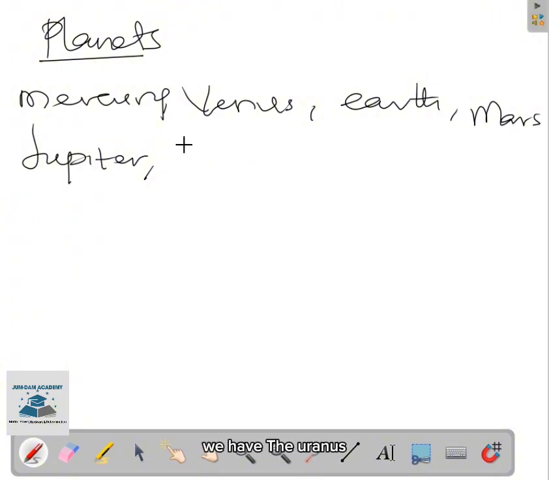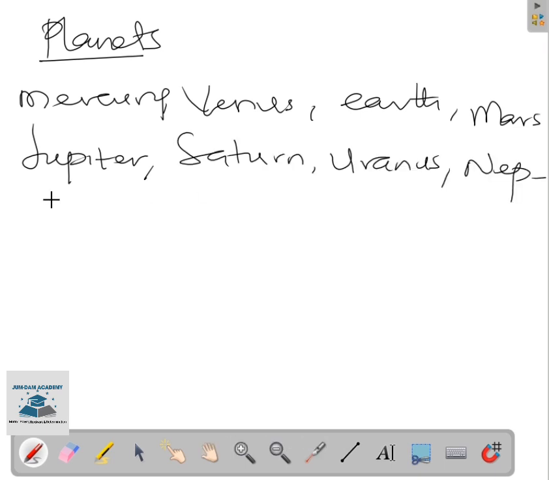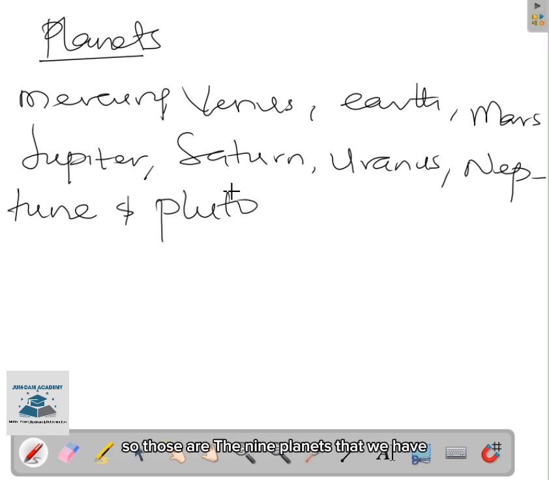After the Saturn, we have the Uranus. After the Uranus, we have the Neptune. After the Neptune, we have the Pluto. So those are the 9 planets that we have under the solar system. And the Earth is the one in which we human beings are in.